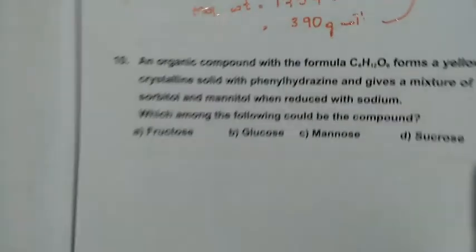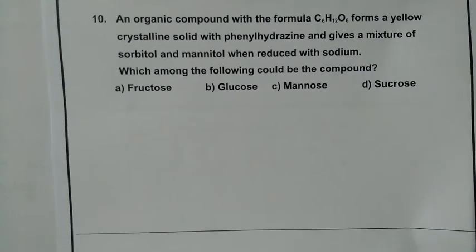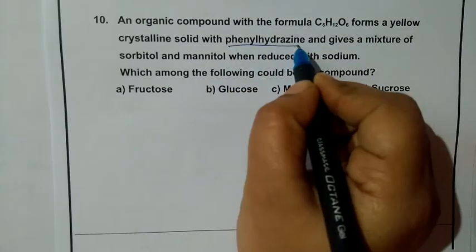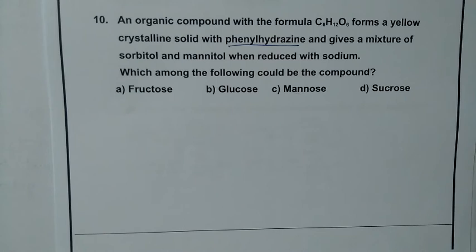Next one. An organic compound with the formula C6H12O6 forms a yellow crystalline solid with phenylhydrazine and gives a mixture of sorbitol and mannitol when reduced with sodium. Which among the following could be the compound? This is one of the very important reactions, that is with the phenylhydrazine. We shall see the reaction first.